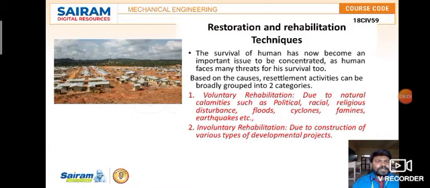Then restoration and rehabilitation techniques: the survival of humans has now become an important issue to concentrate on, as humans face many threats to their survival. Based on the causes, resettlement activities can be broadly grouped into two categories: voluntary rehabilitation and involuntary rehabilitation. Voluntary is due to natural calamities such as political, racial, or religious disturbance, floods, cyclones, famines, earthquakes, etc. Involuntary rehabilitation is due to the construction of various types of developmental projects.